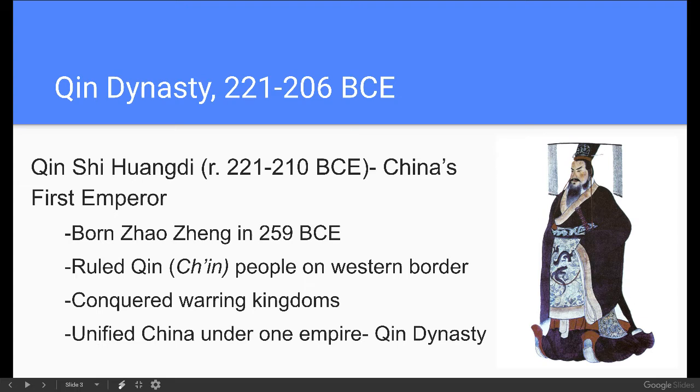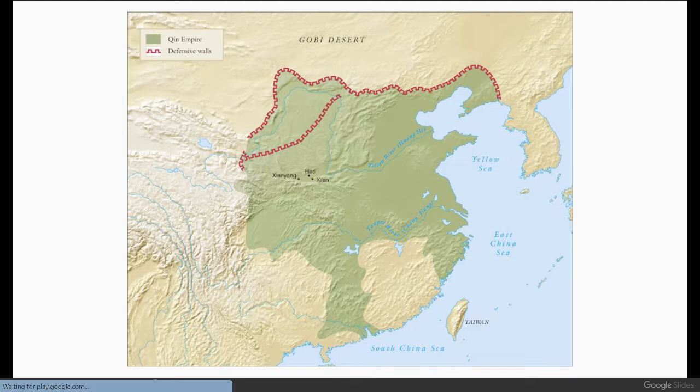Okay, so a little bit of information about Qin Huangdi. He was born with the name Zhao Zheng in 259 BCE, and he ruled the Qin people on the western border of China. So he was already in a position of power. And then eventually he uses that power to conquer the other kingdoms that are warring with one another and unifies them under one empire, which is going to be this Qin dynasty. Okay. So you can see the territory that he is able to conquer. This whole region here is going to fall under Qin Huangdi's reign.